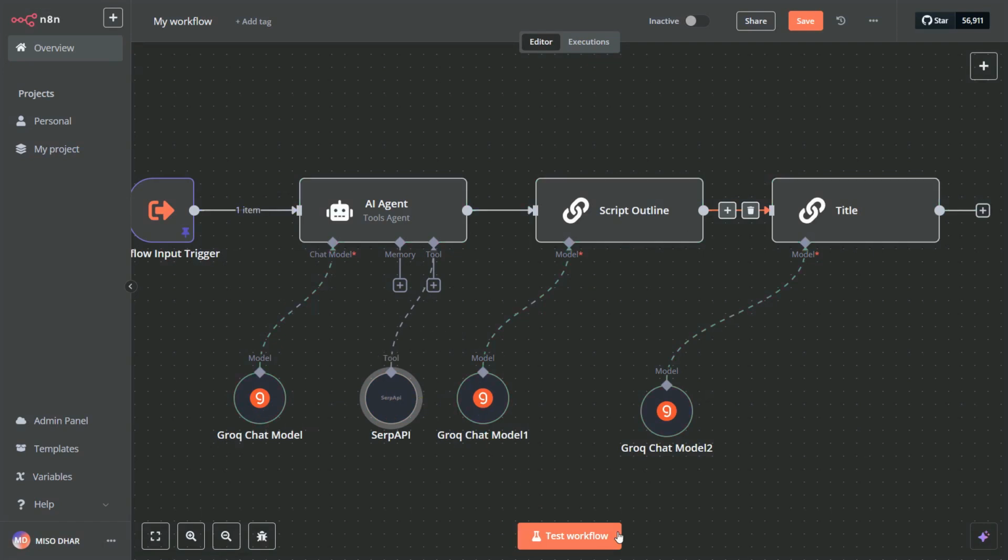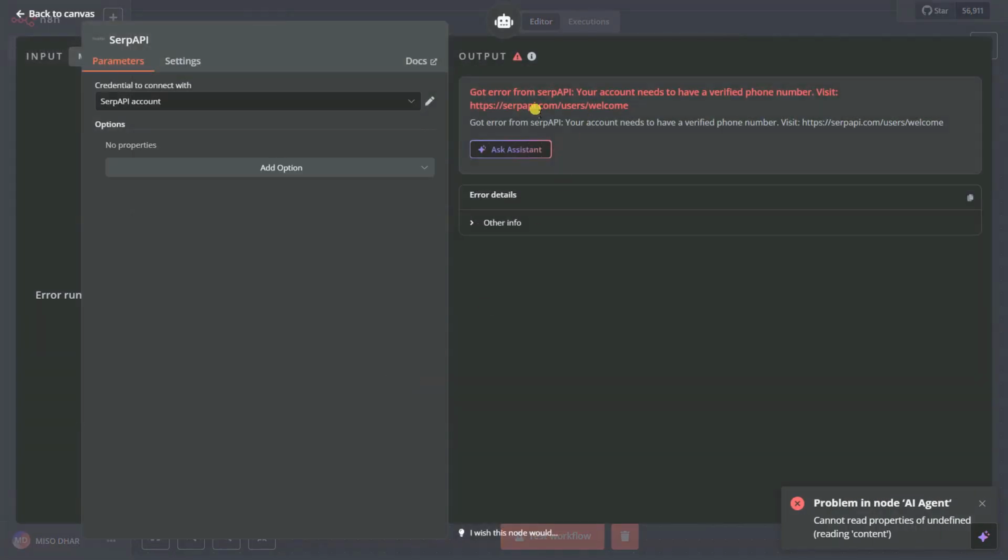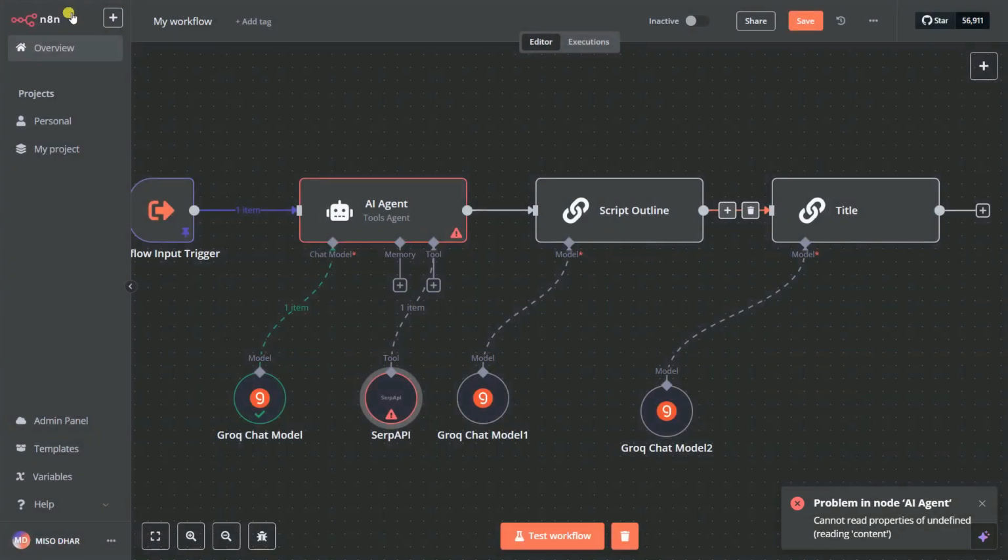So if I go into test it out, you can see that I got some error inside this: your account needs to verify a phone number. Okay, I don't know why my phone number is not verified, so that's why this problem. You can use it to make any agent more powerful and try to use it for Google search. Okay, so delete it out, and I am simply going to delete it out as well,